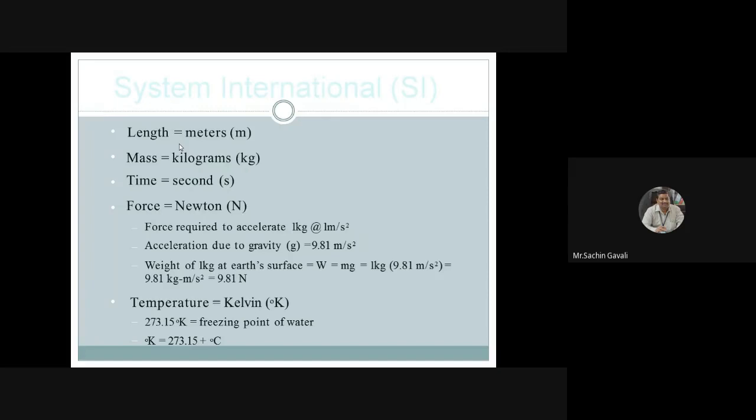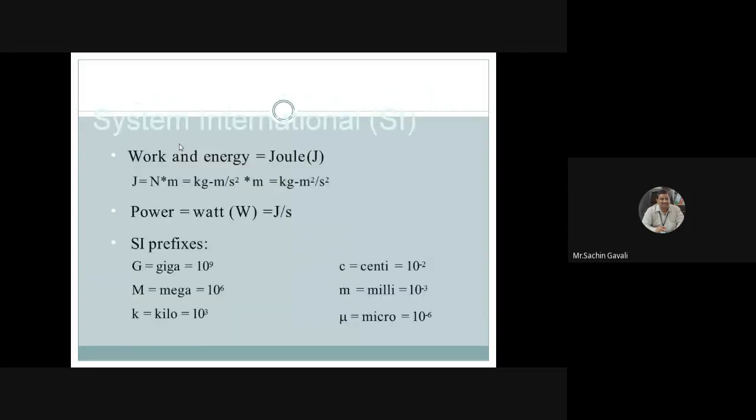Then when we are studying this particular subject, at least we should know dimensions. Already you know: length has SI unit meter, mass kilogram, time second, force is Newton, and temperature is Kelvin. Then work and energy have SI unit joule, because to solve numericals these units are very important. Everybody knows power is watt, and watt is joule per second. Work done per unit time is called power.